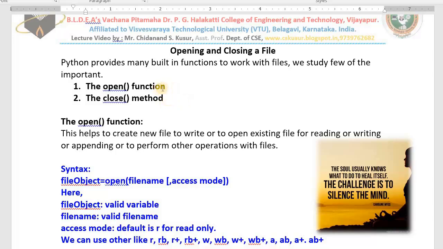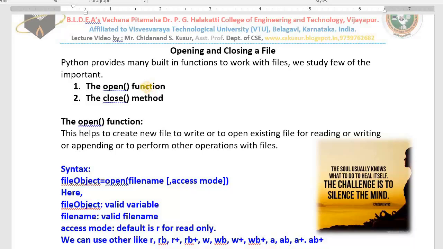Open a file means we purchase one new notebook for writing. That is open. Or open the already existing notebook and read the contents. Open helps us to create a new file, and it also helps us to open the existing file for reading. Textbook: just open and read it, you cannot write inside. Notebook: open and write inside as well as read. Just an analogy example, try to understand. Notebook and textbook, just recall.